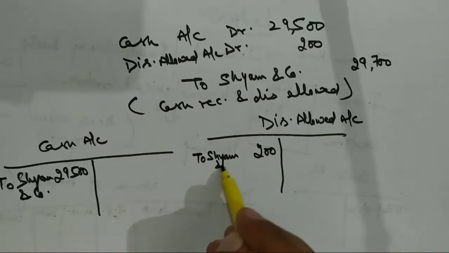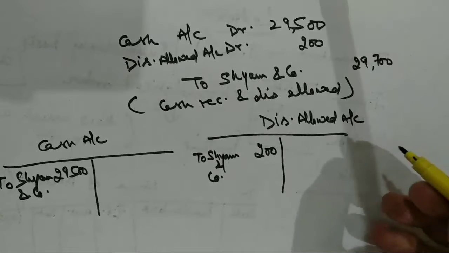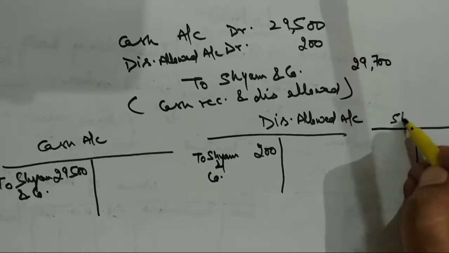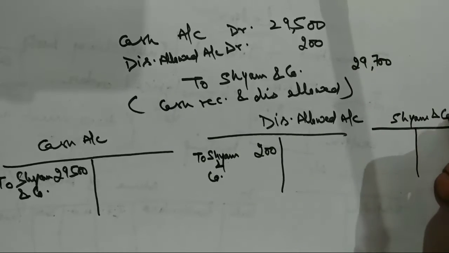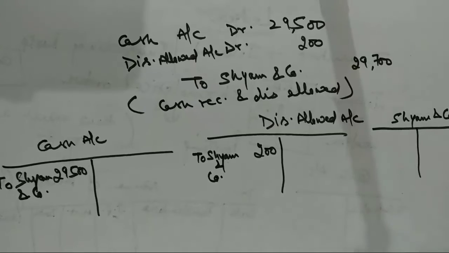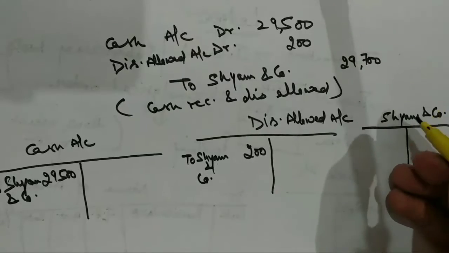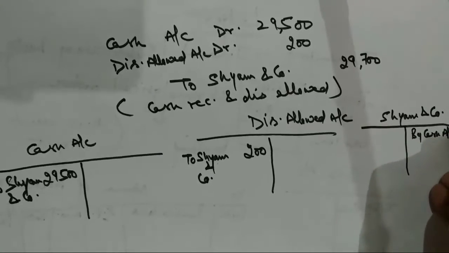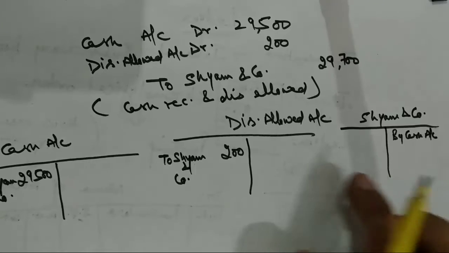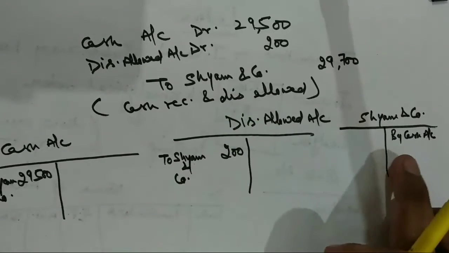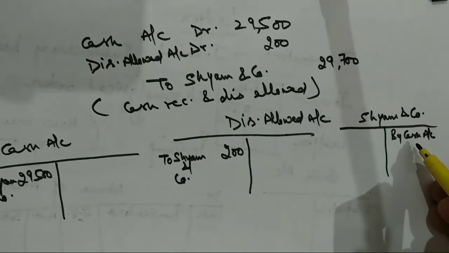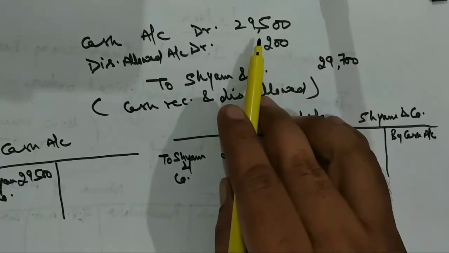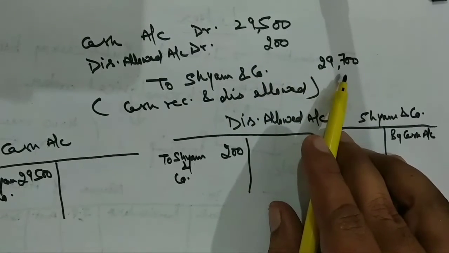to Shyam and company. And then I have to prepare one more ledger of the name Shyam and company. What will I do? I will write "By cash account," because Shyam has been credited. That's why I am taking the journal entry on the credit side. It was credited in the journal with this amount, 29,700.